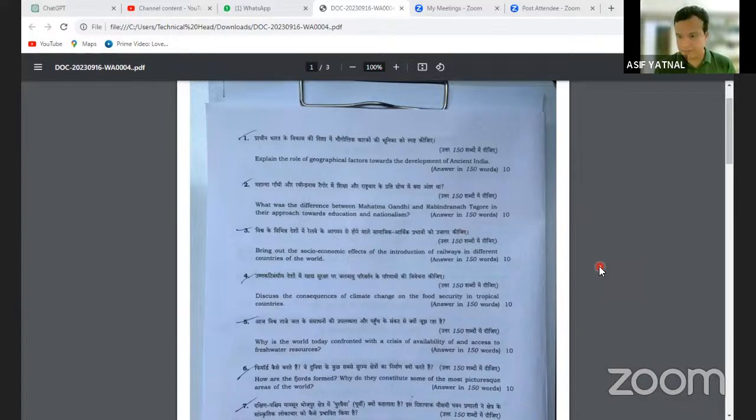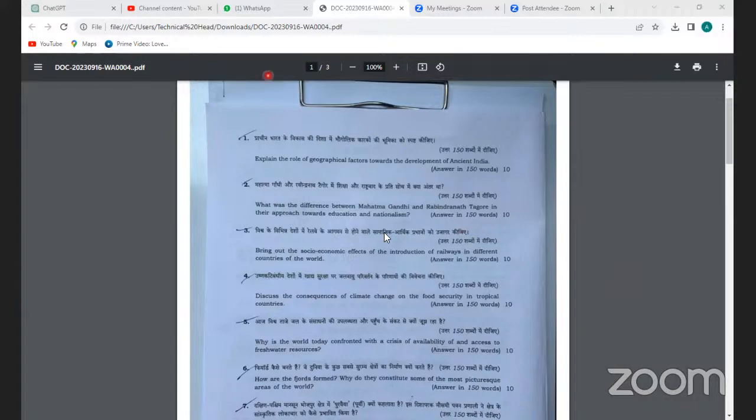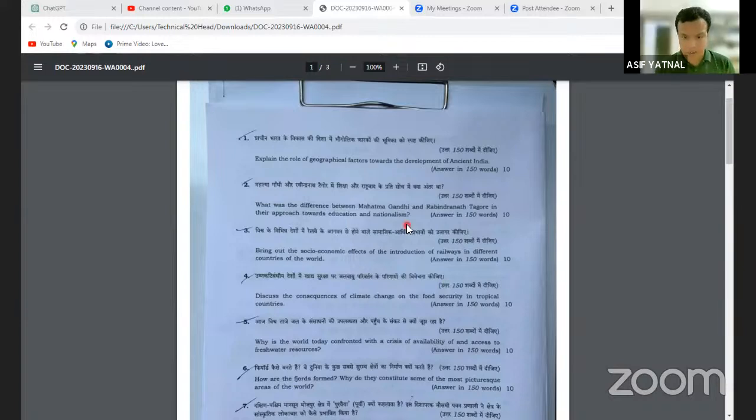Is it clear? Yes, sir. So when you are preparing this topic, you need to know the ideological differences between Mahatma Gandhi, Subhash Chandra Bose, Bhagat Singh, Rabindranath Tagore, and even Jawaharlal Nehru, the other important contributors in the Indian freedom struggle. Clear?